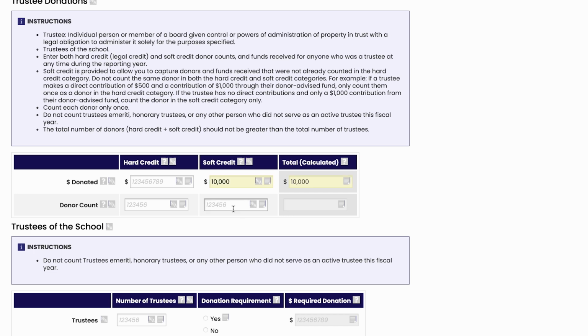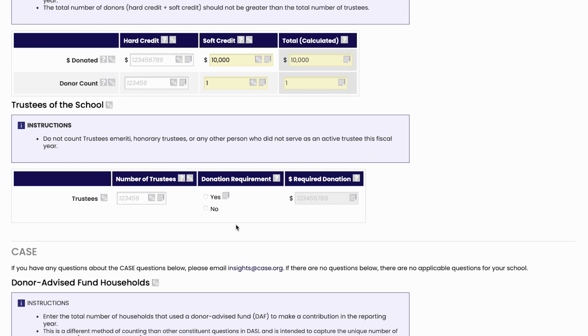If a trustee donates $10,000 through a family foundation, their gift should be entered as $10,000 in the soft credit donated column and counted as 1 in the soft credit donor count column. If the trustee donor has already been counted in the hard credit field, do not count them again in soft credit. Count each trustee donor only once. Include the total number of trustees who served at any point during the reporting year, if your board has a giving requirement, and if yes, the required donation.